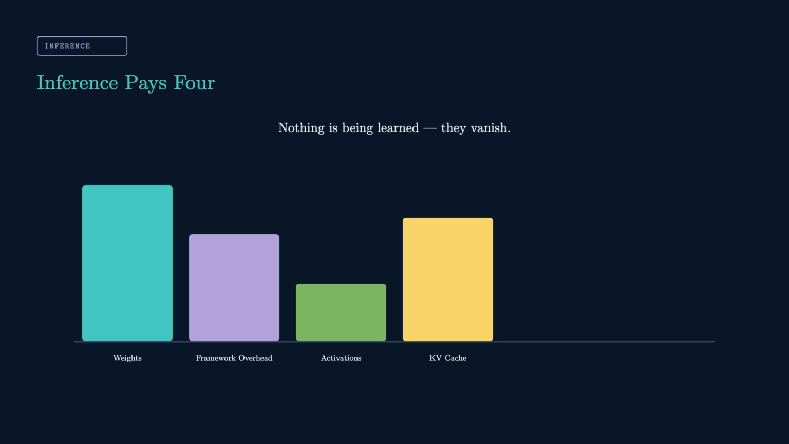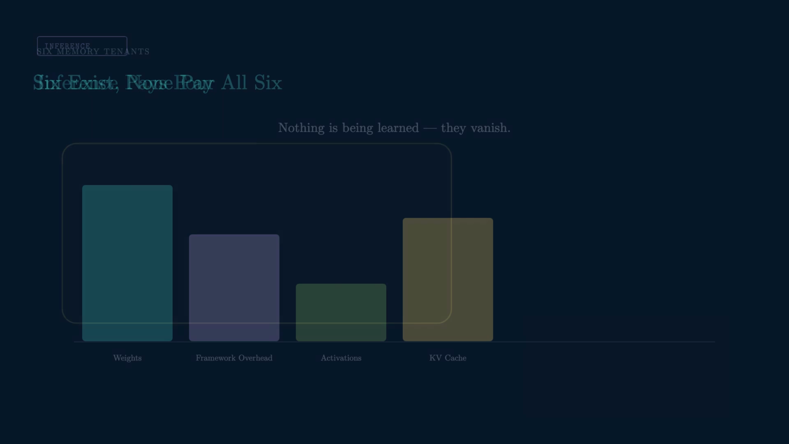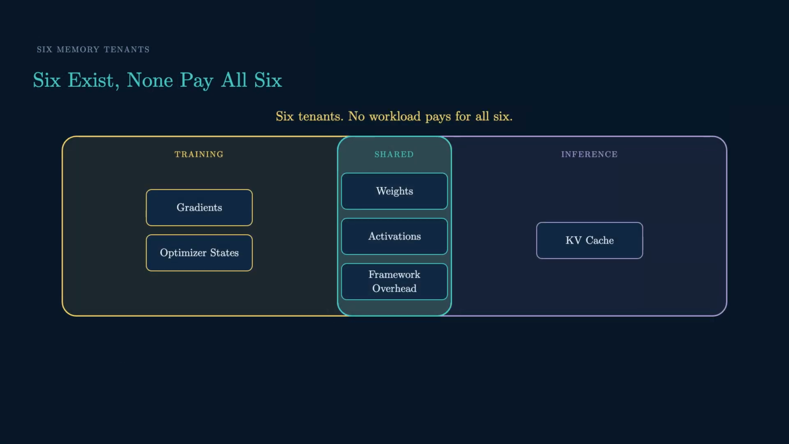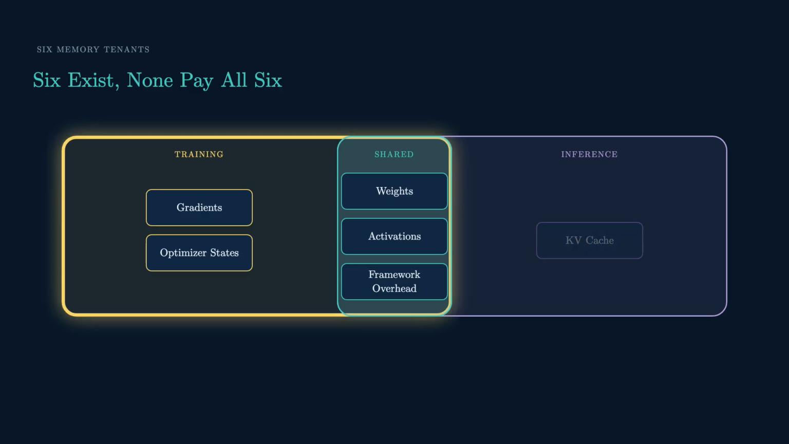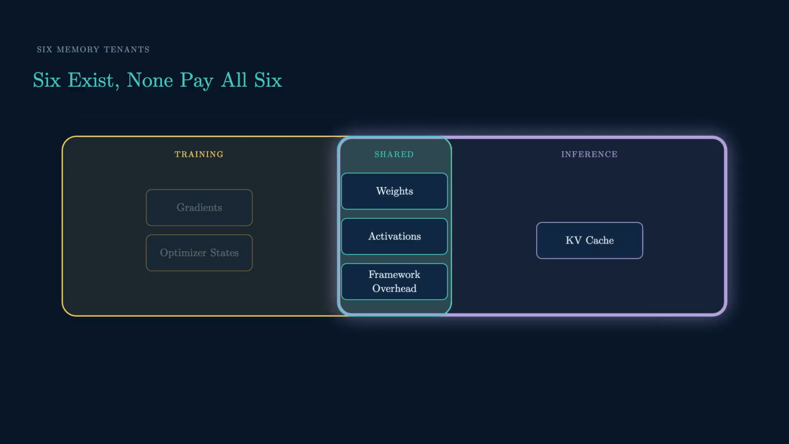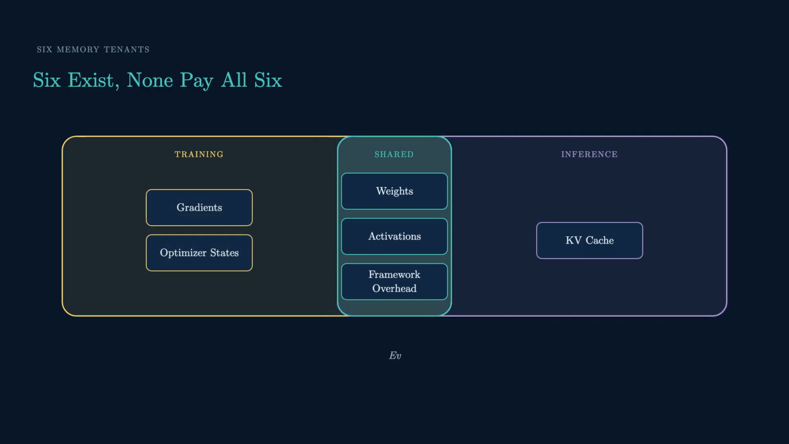Which sets up a nice little rule. 6 tenants total. But no single workload pays for all 6. Training skips the KV cache entirely, it sees the whole sequence at once. Inference drops gradients and optimizer states, the 2 priciest ones. And here's why that matters. Every optimization later targets one specific tenant. Know its column, and you know if it helps you.